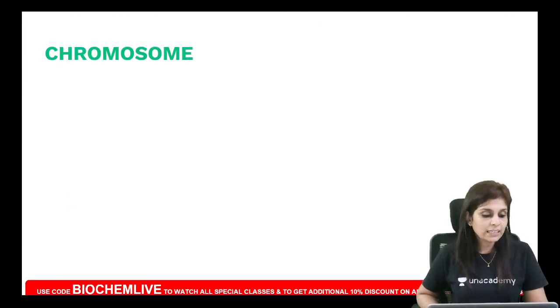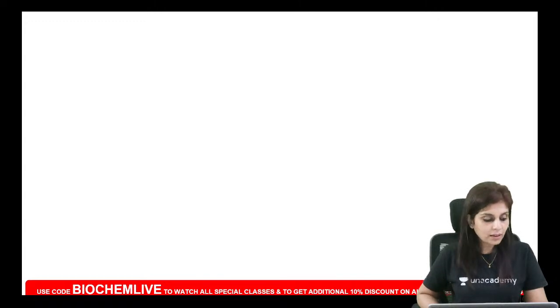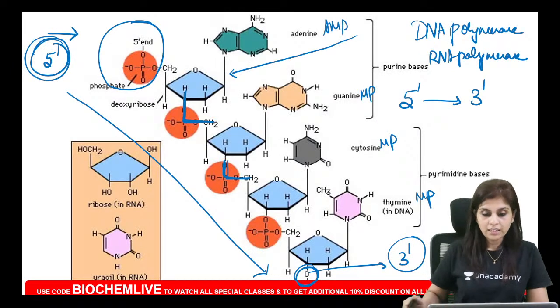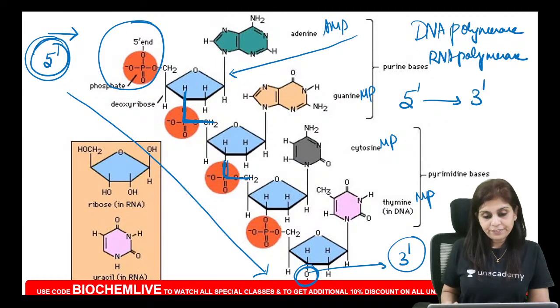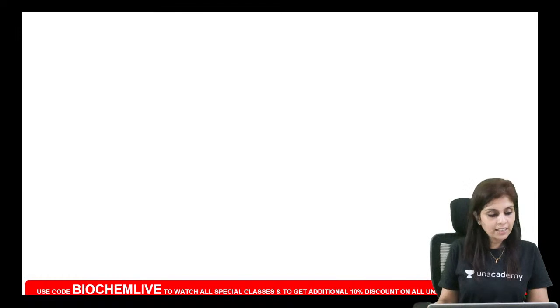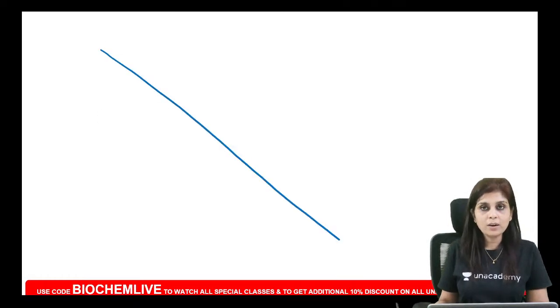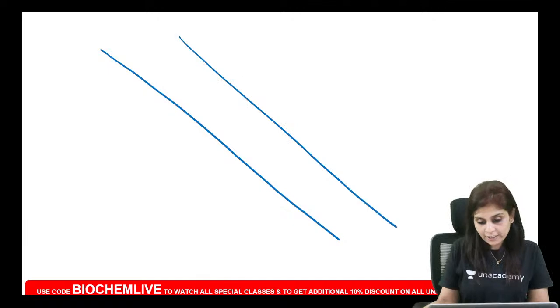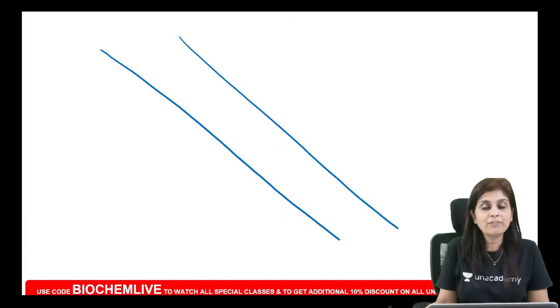Okay. So that is all about a polynucleotide chain. Have you understood it? So if this is a polynucleotide chain, then how will you get a double-stranded DNA? What I showed you here is one strand. So how will you get a double-stranded DNA? When one more strand gets attached to this strand in an anti-parallel fashion.